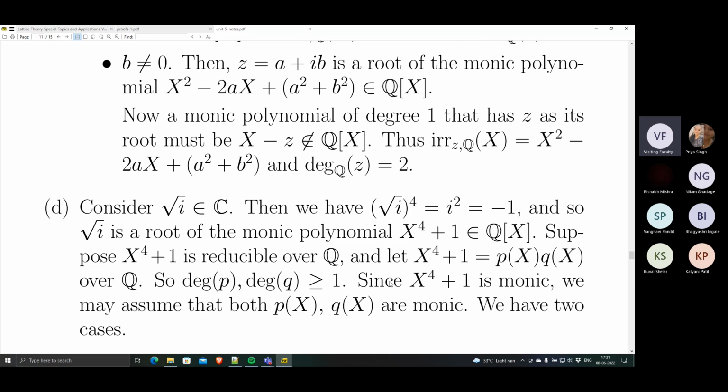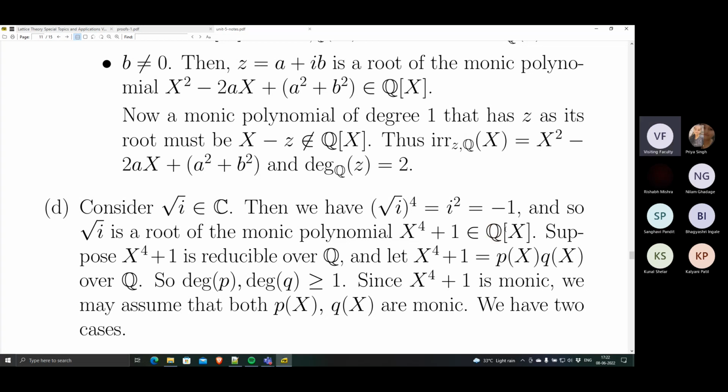So what is square root of i whole raised to 4? It is i square, which is minus 1. So whole raised to 4 is minus 1. Therefore, it is a root of the monic polynomial x raised to 4 plus 1. When you raise it to 4, it is minus 1 plus 1, which is 0. So square root i is a root of the monic polynomial x raised to 4 plus 1. This is a polynomial over the rationals clearly. Now let us say that this is the lowest degree polynomial you can find. You cannot go any further below as long as you are working over Q.